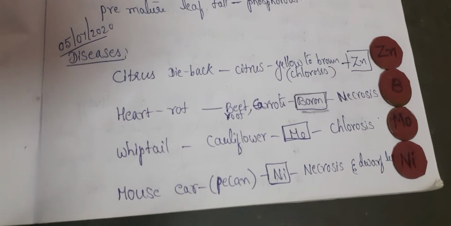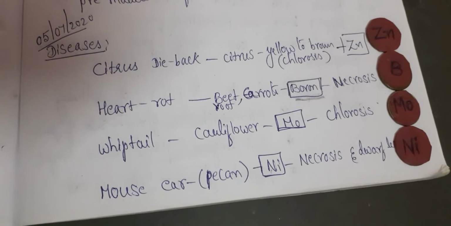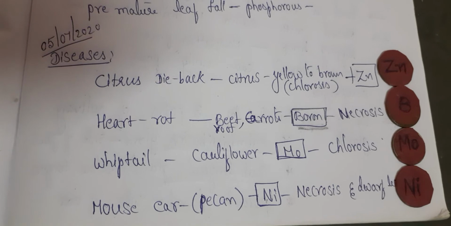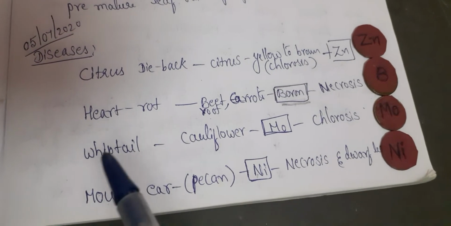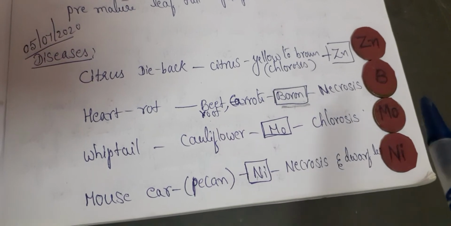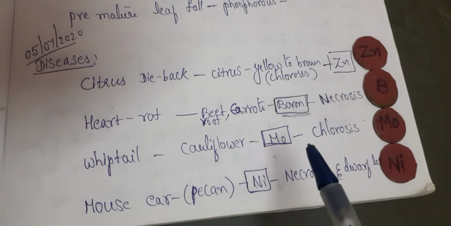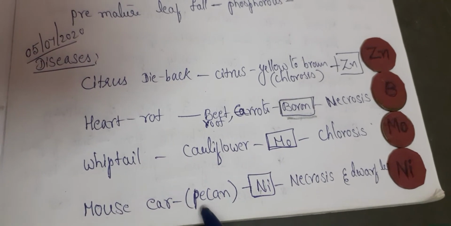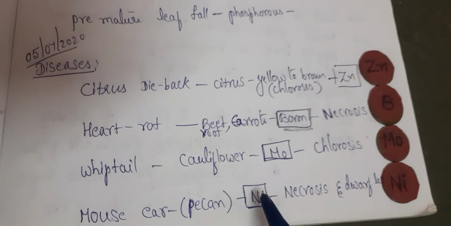Good morning, students. In yesterday's class, we studied the different diseases which result because of nutrient deficiency, like citrus dieback, zinc deficiency, heart rot in the beet caused by boron, whiptail caused in the cauliflower because of molybdenum deficiency, and mouse ear caused in pecan because of nickel deficiency.